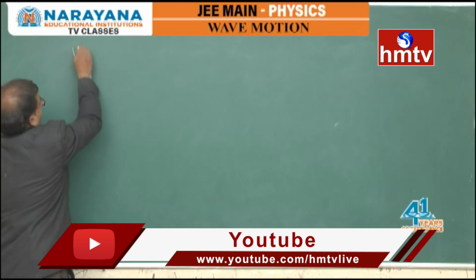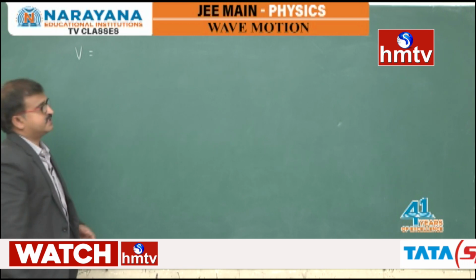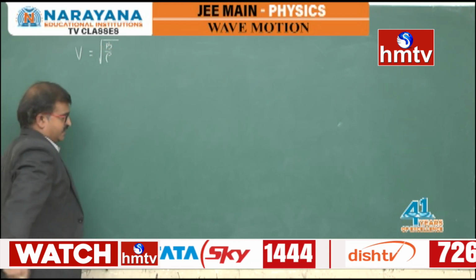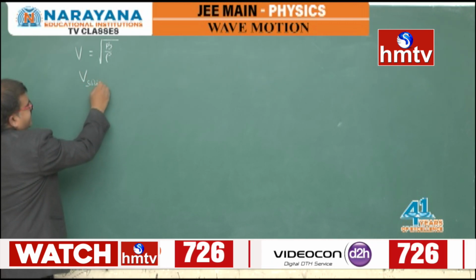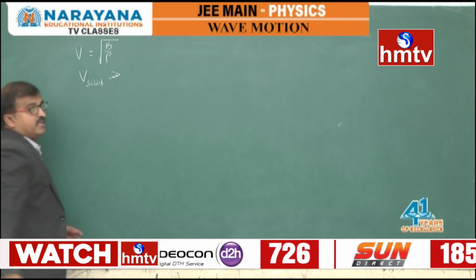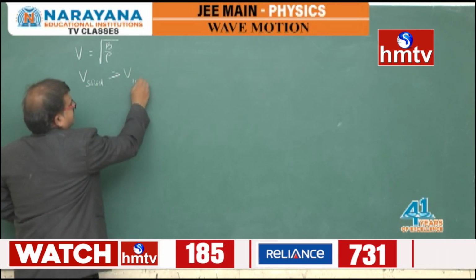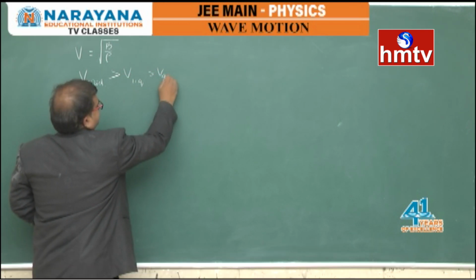So here velocity of a longitudinal wave, that means a sound wave in this case, which we got as root over B by rho. So in this case, velocity in a solid medium will be more in general, not in every case it may be. Then it comes liquids, then it comes gases.